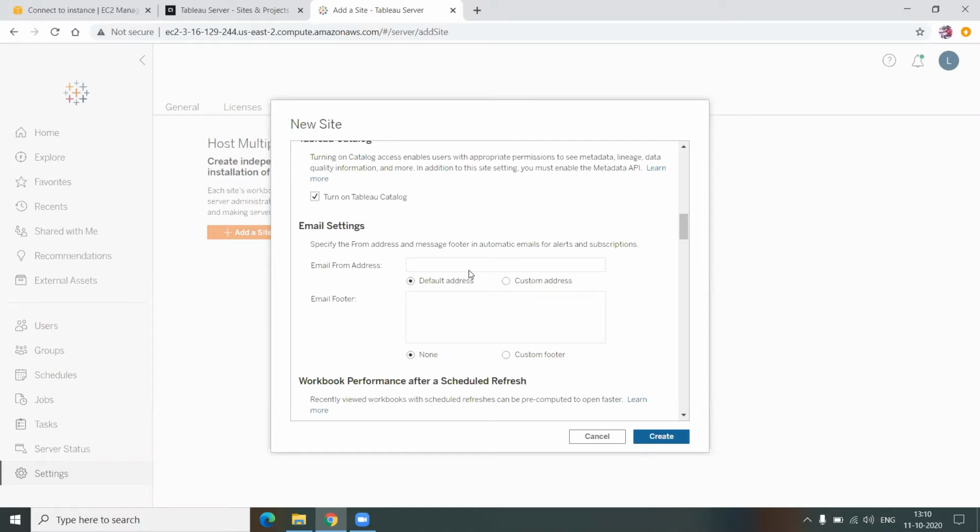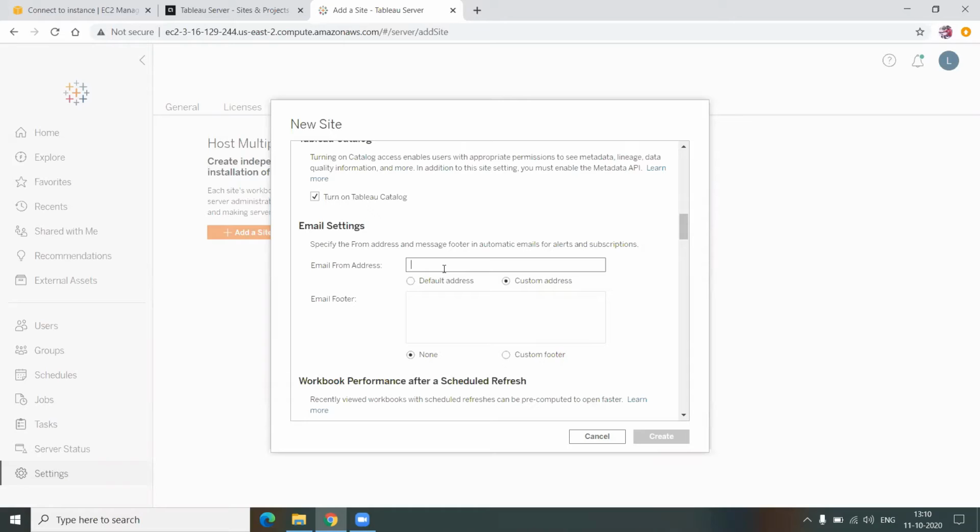So that we can define on the site level, but not on the project level, which means if I have my finance and HR under the same site, which is a single site, they will receive the email. It doesn't matter whether the business user or the consumer belongs to the HR department or finance department, the from address will be the same.